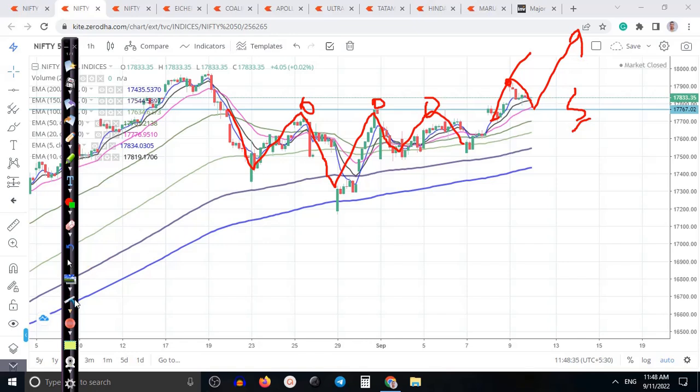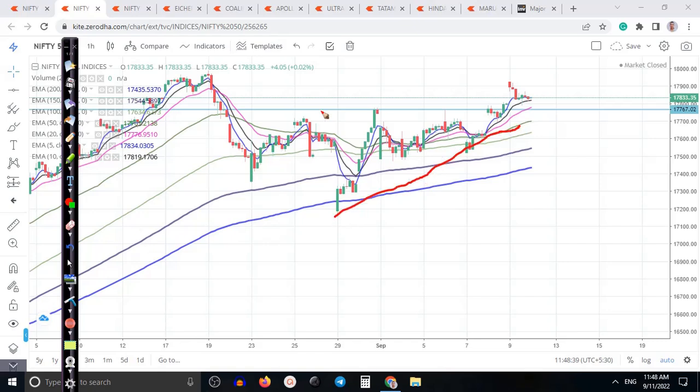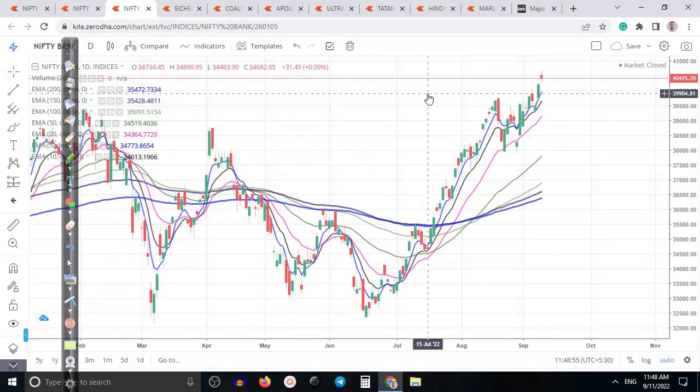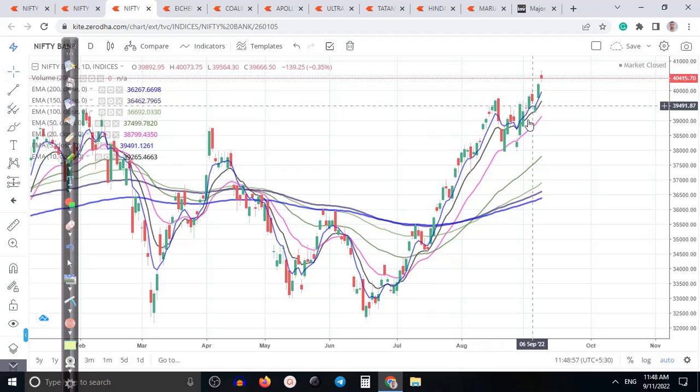Okay, another triangle pattern is also forming like that. All right, like that. Okay, this is also a triangle. So this area is called a confluence area. So basically we are looking for a buy in this area. Okay, and let me show you in Bank Nifty, it opened a gap up and continued.